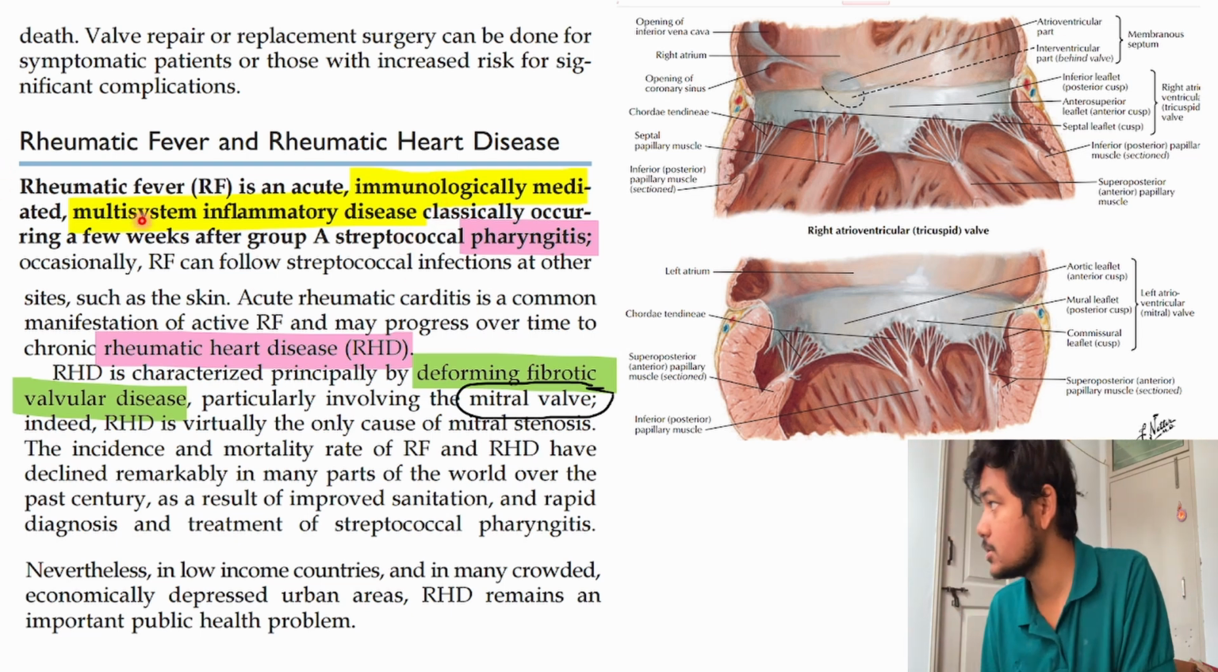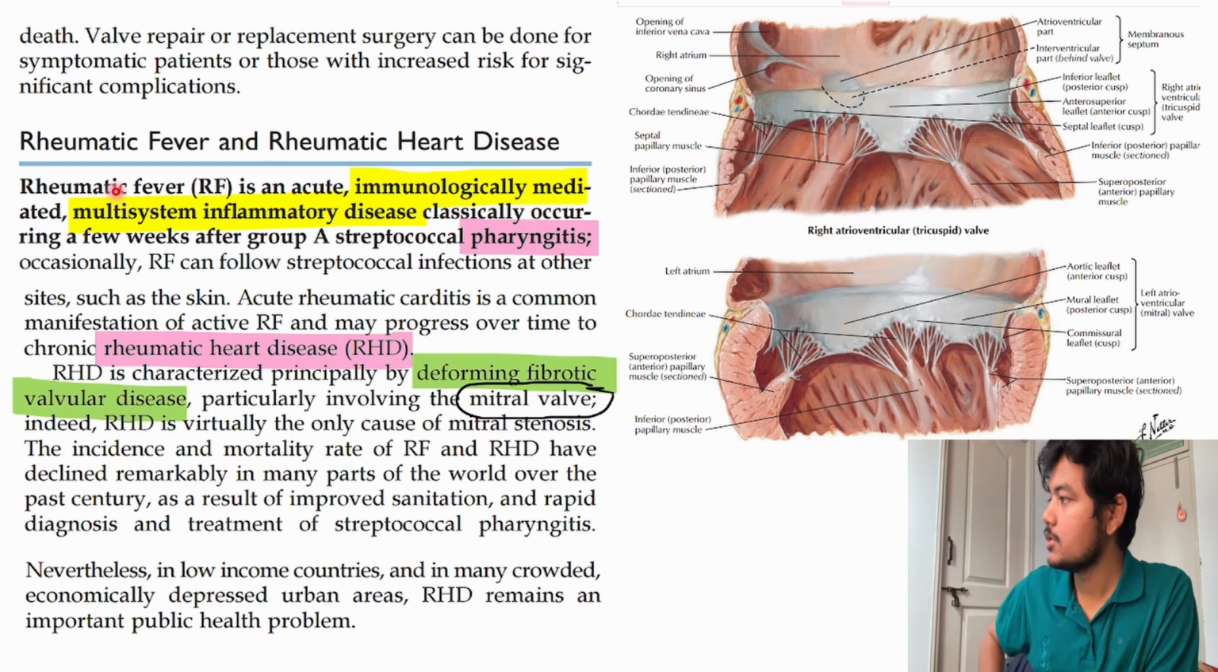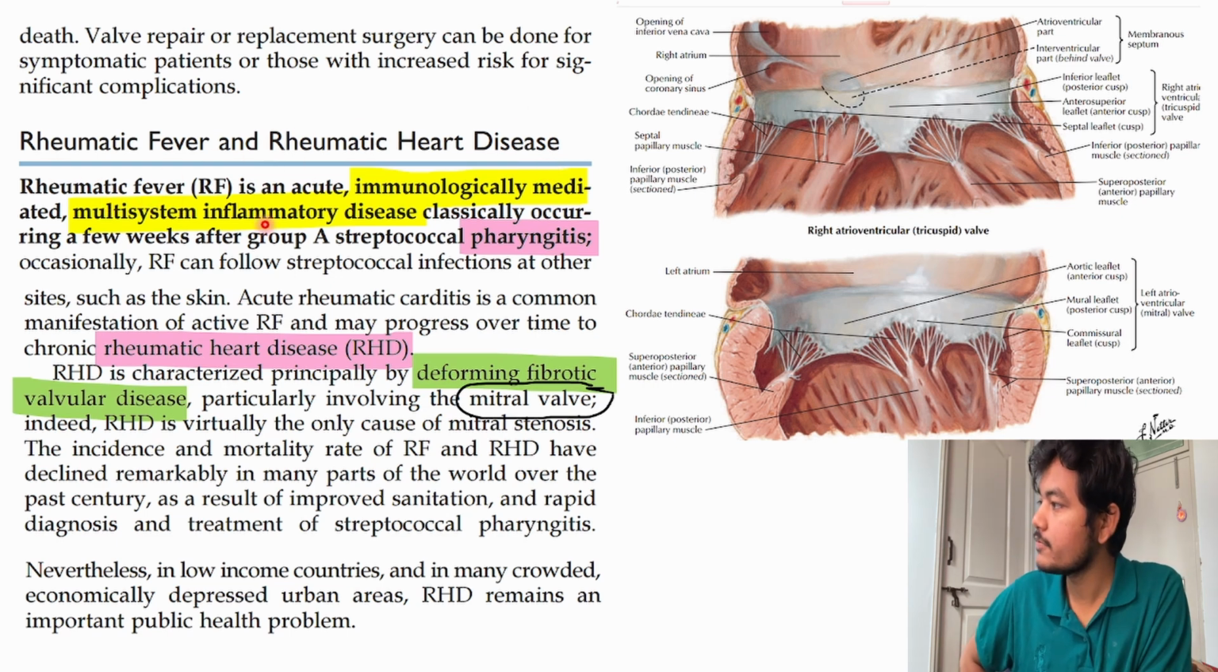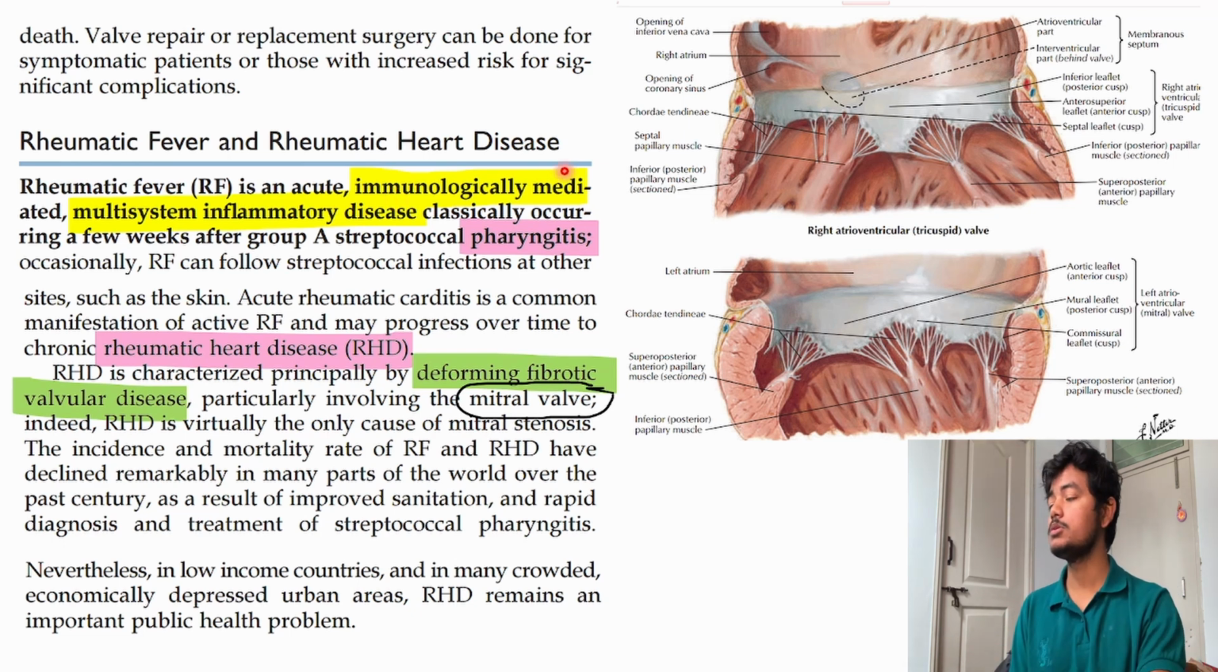So here we begin. Rheumatic fever and rheumatic heart disease. So what is rheumatic fever? Rheumatic fever is an acute immunologically mediated multisystemic disease. So what mediated? Immunological. That means our immune cells are playing roles here, and it is a multi-system inflammatory disease. That means it can go to any system and cause disease. It can be the cardiovascular system, your joints, or the neurological system.